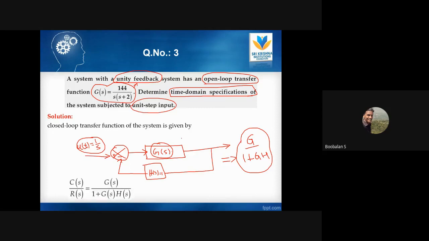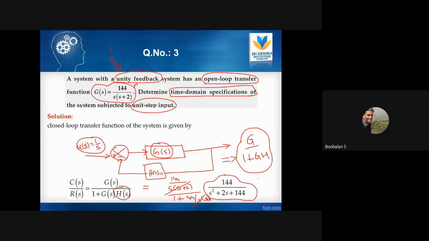So the equation is G of s by R of s is equal to G by 1 plus G into H. H of s is now unity feedback, so H of s value will be 1. Now I need to solve it, where G of s is 144 divided by s into s plus 2, divided by 1 plus G of s, again 144 by s into s plus 2. Take LCM on the denominator side, and the common term gets cancelled. The transfer function will look like 144 divided by s square plus 2s plus 144. This is my closed loop transfer function.